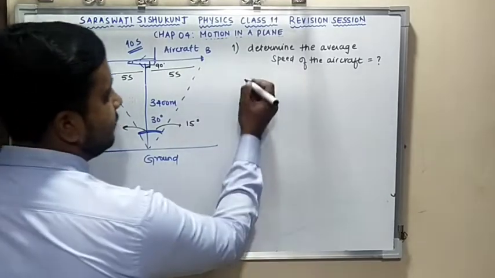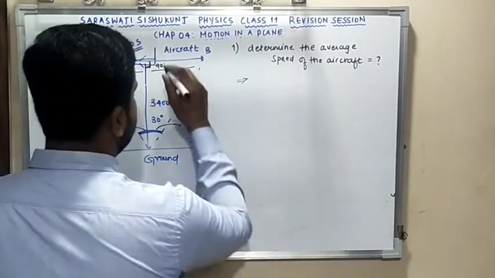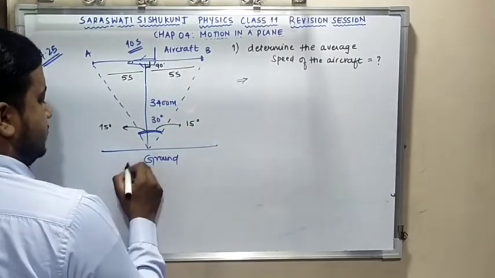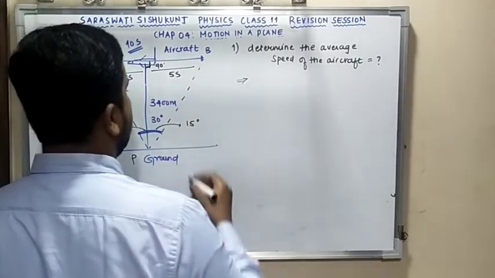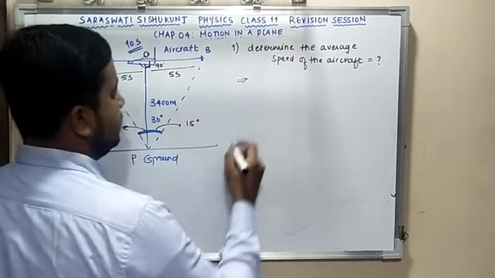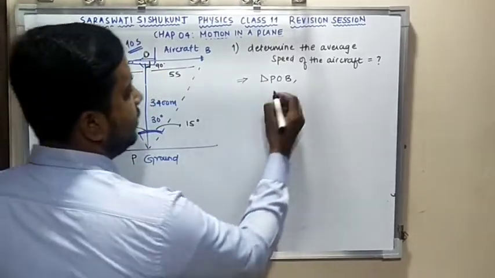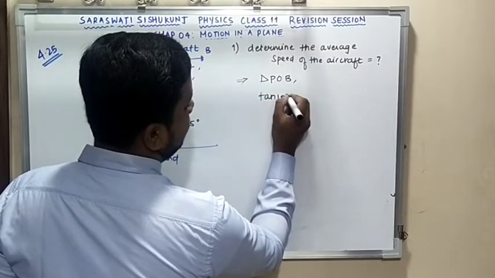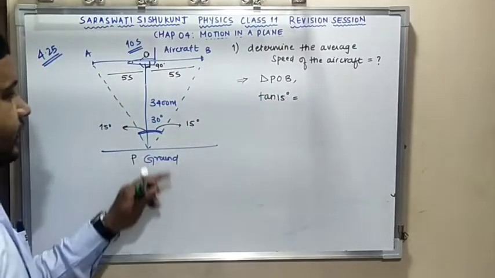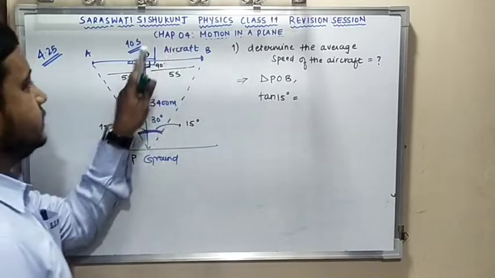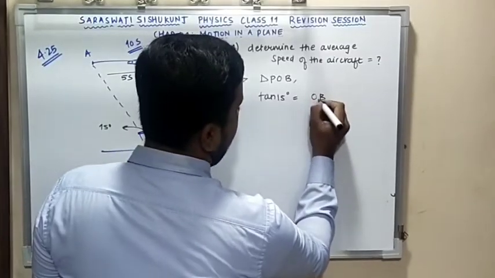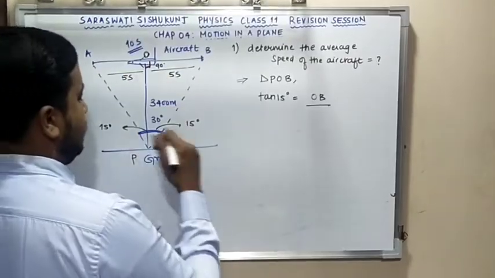That's very simple. I am naming the point. This is P on the ground, and this has to be O, the center position. So in right triangle POB, I can say tan 15 degrees, that is the opposite side OB over the adjacent side OP.